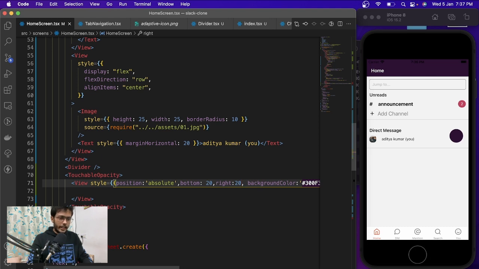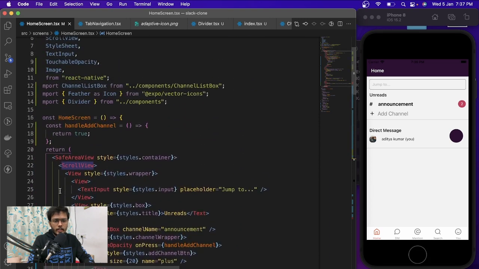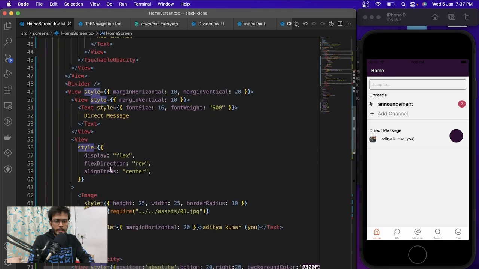And the thing we are lagging over here is we are not getting the complete height inside this scroller, I think. So we need to access the complete height.